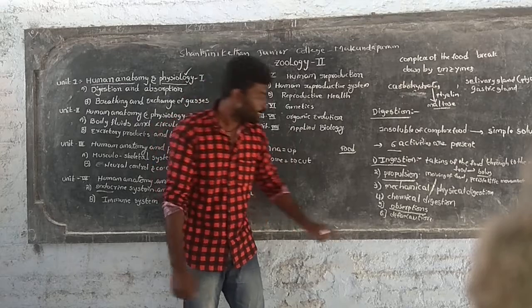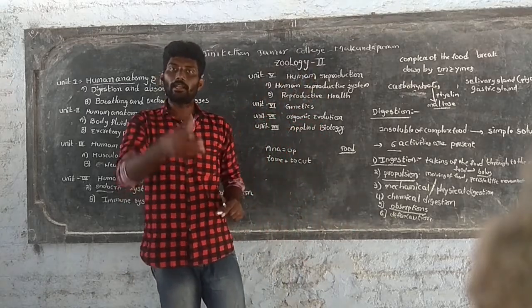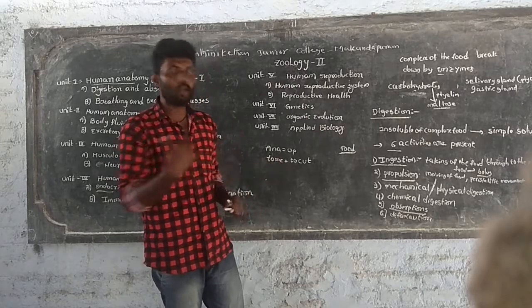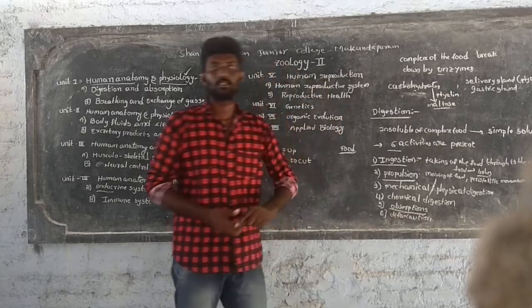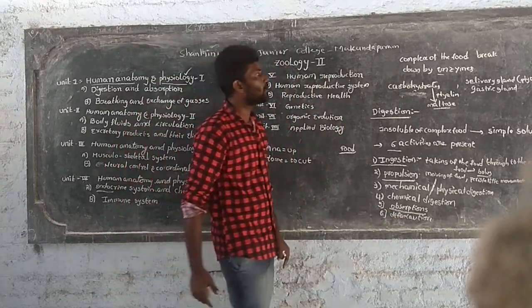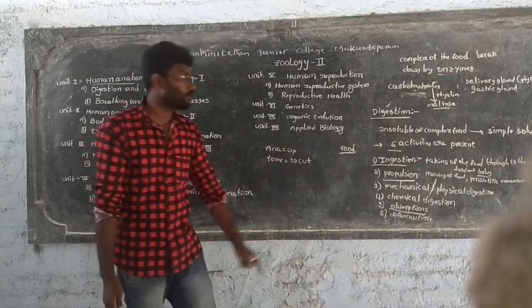And the last one is defecation. Defecation means undigested food is removed or eliminated through the anus. This process is known as defecation. These are the six activities present in the digestion process. It is the basic information of digestion.